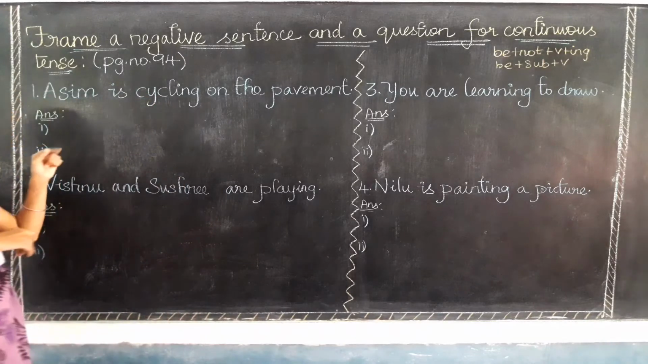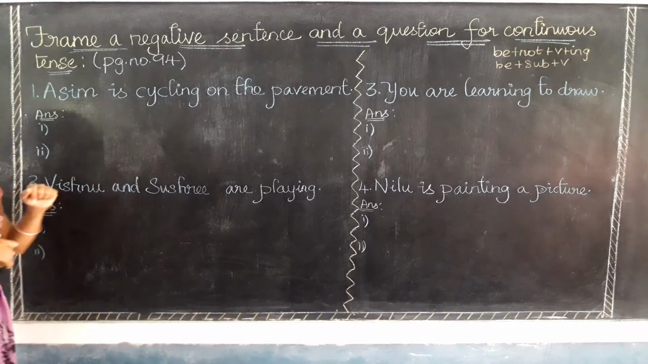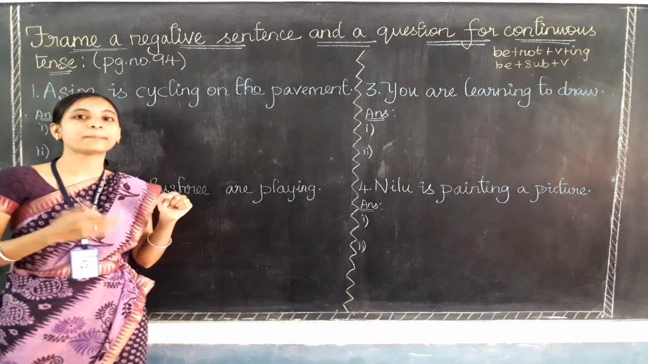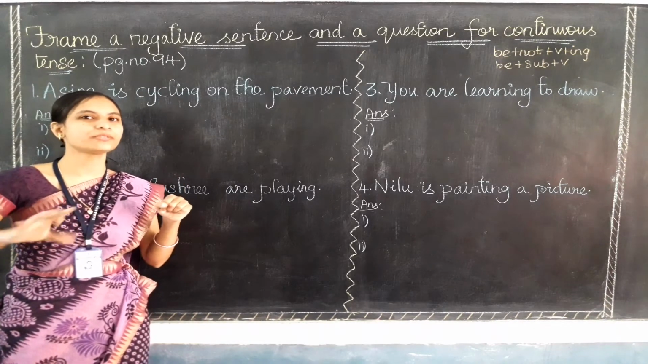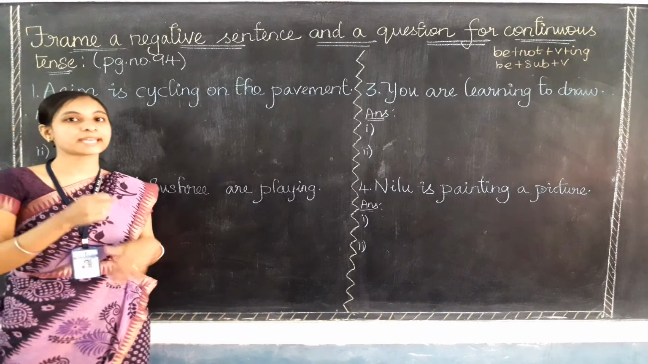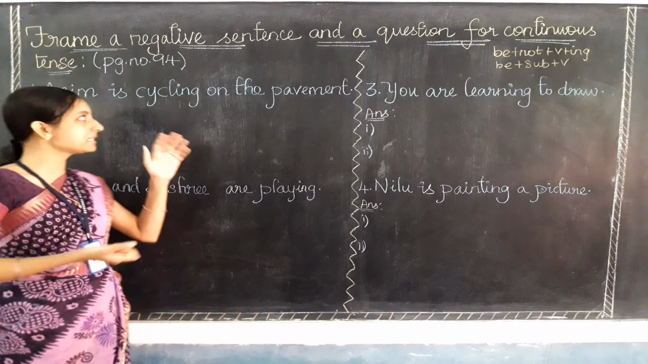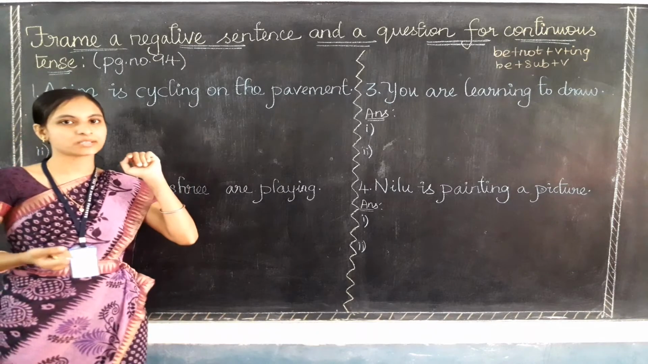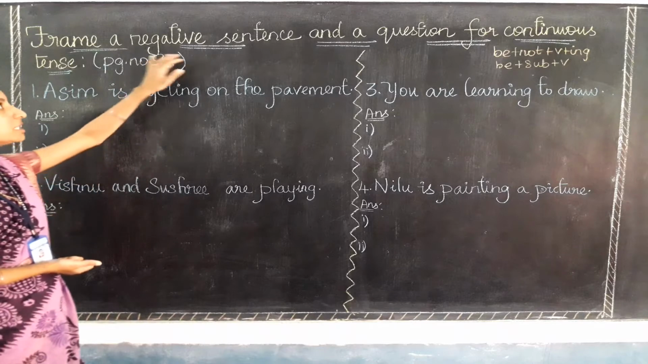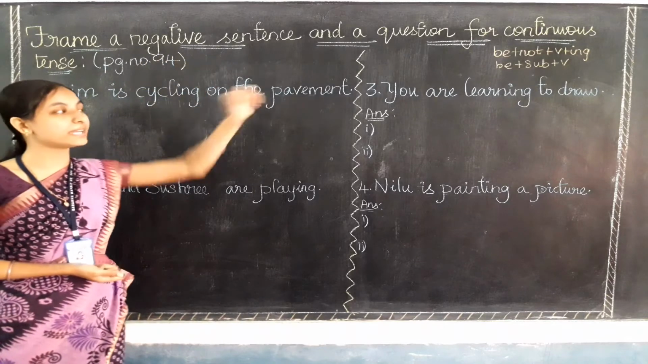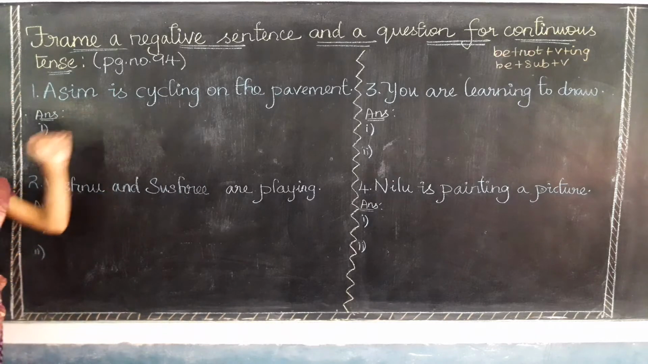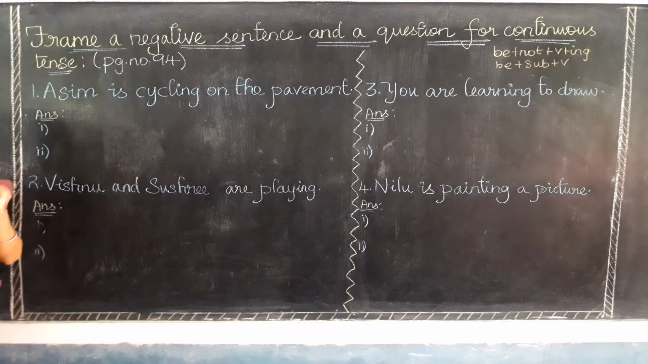So first one, Asim is cycling on the pavement. Pavement is nothing but a kind of street only. Asim is cycling on the street. This is the present continuous tense. So what do we need to make? We need to change it into a negative sentence and a question. And for all these questions, first answer will be negative form and second answer will be question form.